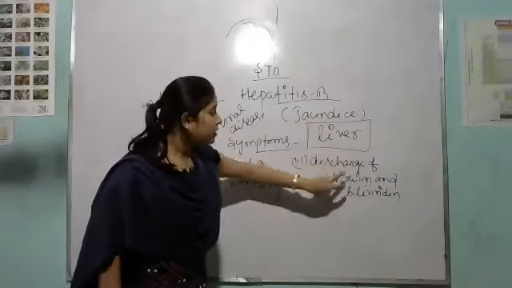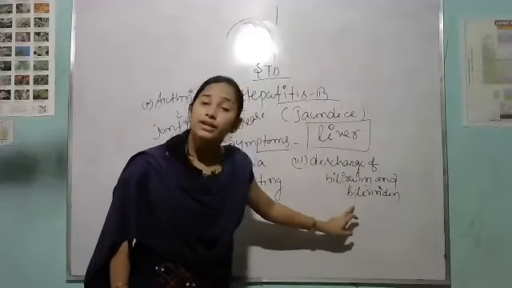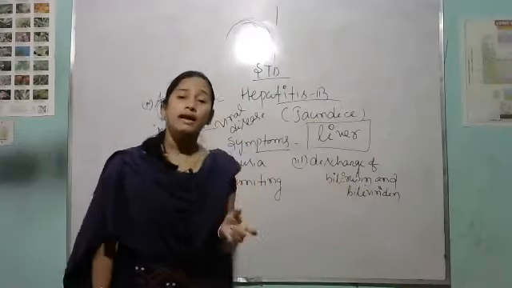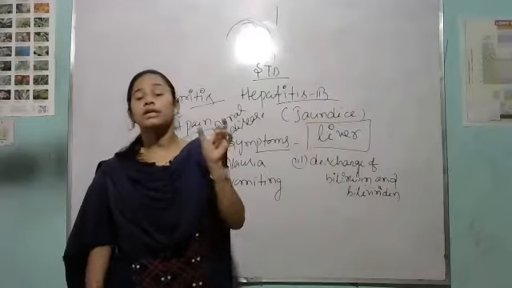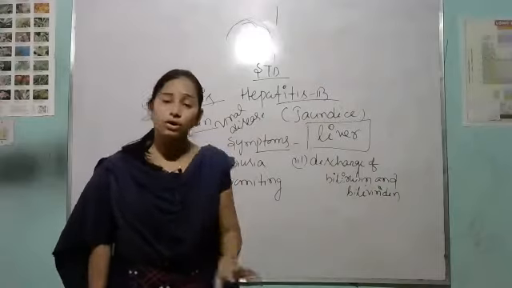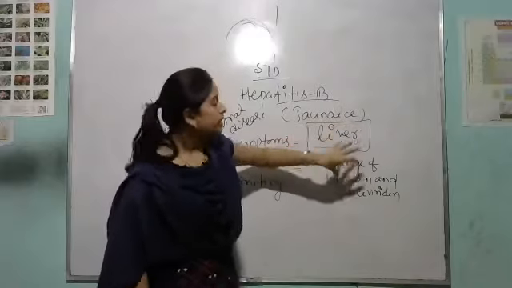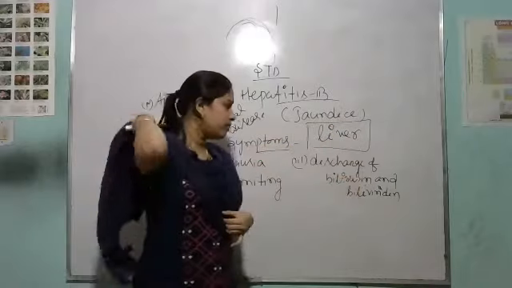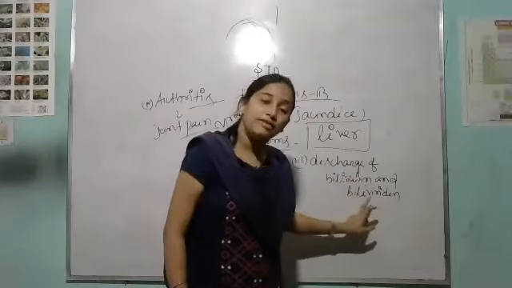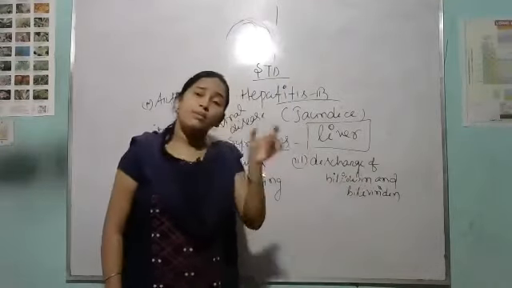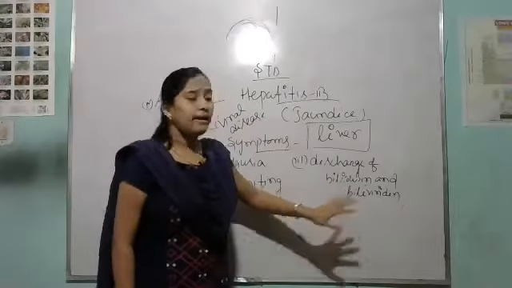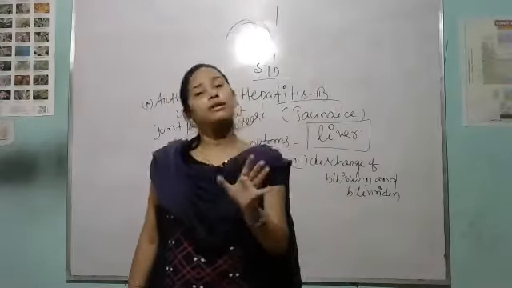Clear? Because of the bilirubin and bilirubin pigment, the eye and urine show yellow in color. These two things are discharged from the liver. That is the main reason that the eye and urine show yellow in color.